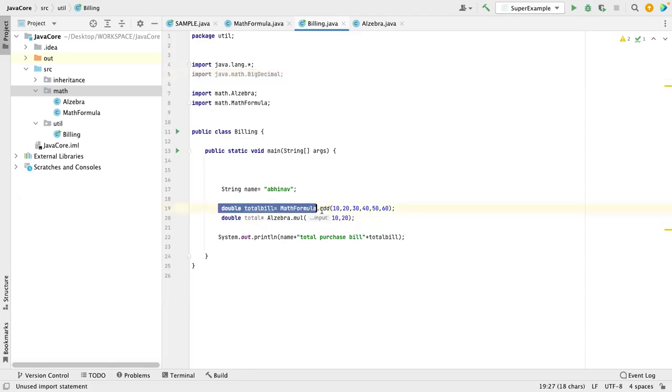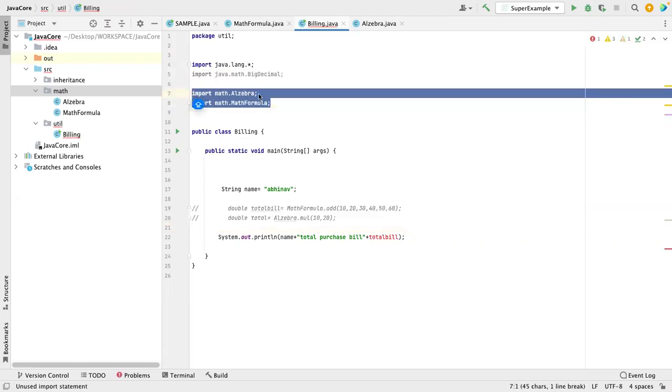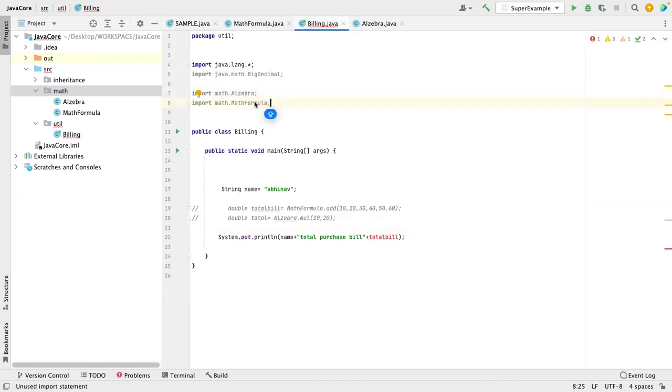Now let me comment this out. I will not use it. So you see, this color is also grayed. Now in the case of java.lang, here the IDE is saying we are using this package, so it's fine to import. If I remove it, there should be an error, right? But there is no error because that is the default package. And for a default package, if you import it, it's fine. If you do not import it, it's also fine.